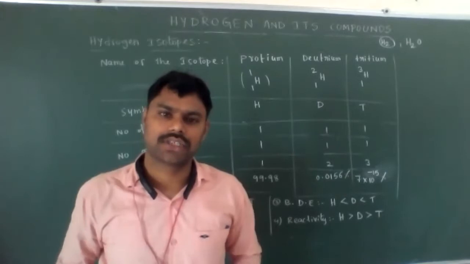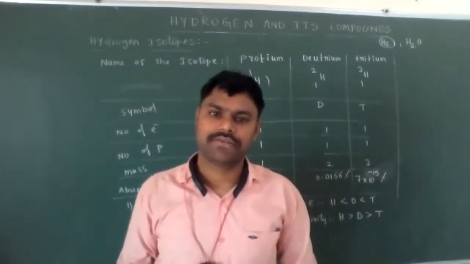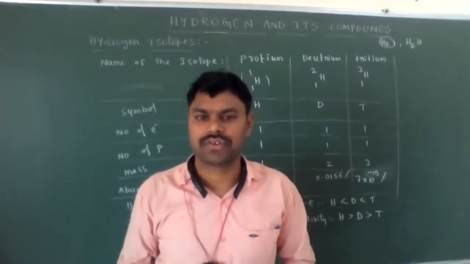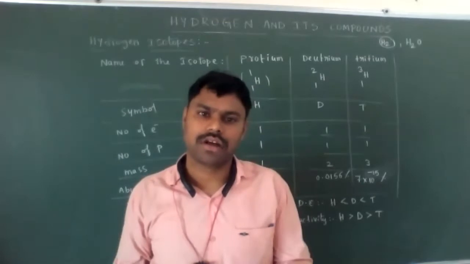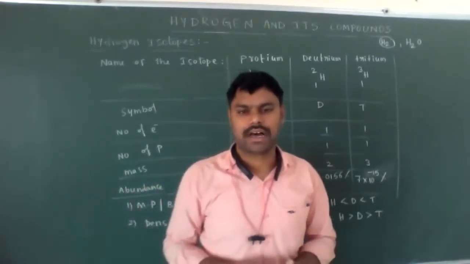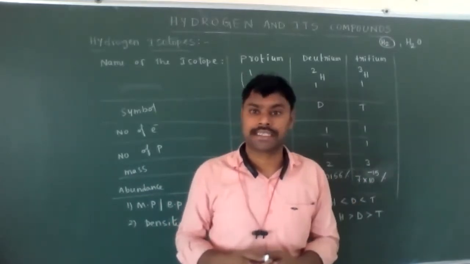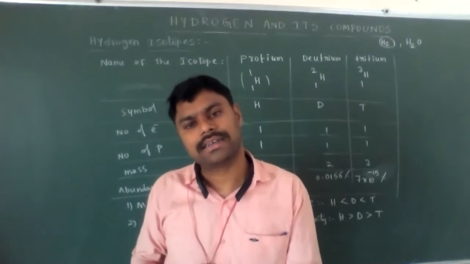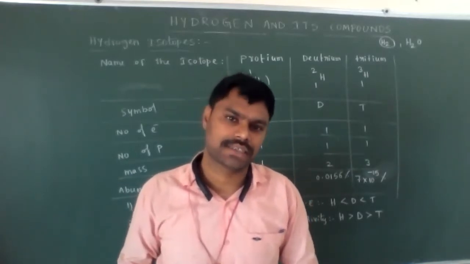Water is of two types. One is soft water, the second one is hard water. Generally we know very well that soft water is useful for drinking, and hard water is not useful for drinking. So what kind of salts are present in hard water, and how to remove those salts present in hard water? That is called softening of hard water. We need to discuss those removal methods.